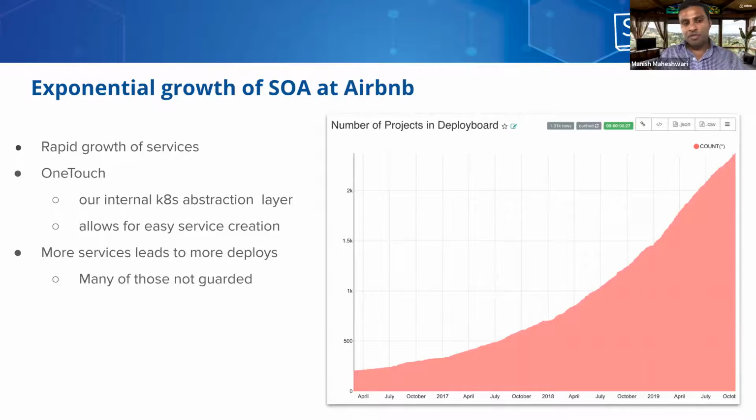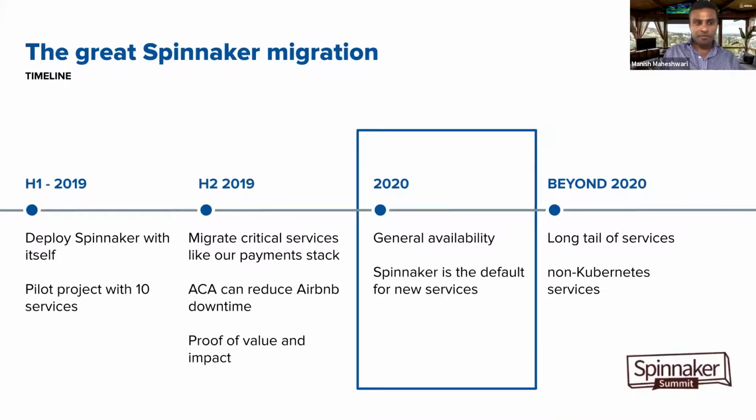And as more services deployed, the changes to those services did not have any guardrails in place from a deployment safety perspective, and that's where Spinnaker came in and really helped us improve the overall deployment story at Airbnb.